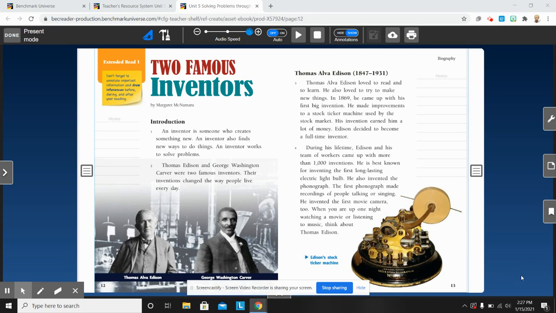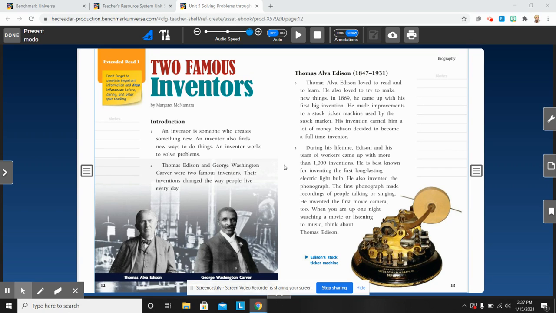So this sentence tells me inventors work to solve problems. They look at the situation, they look at the world, the things around them, and they decide what we need, or they decide how they could make things better. And they begin to come up with different ideas and different things they could make.